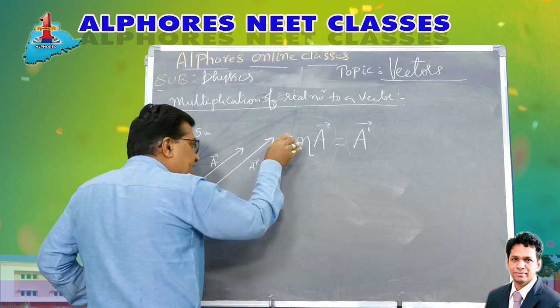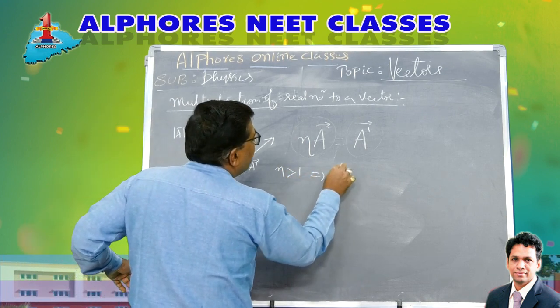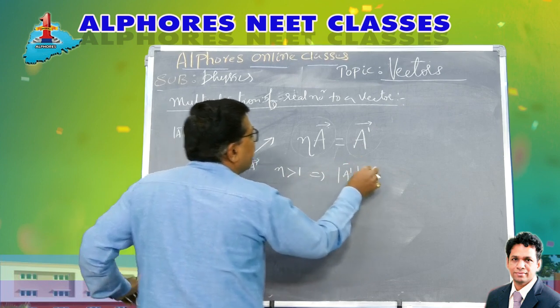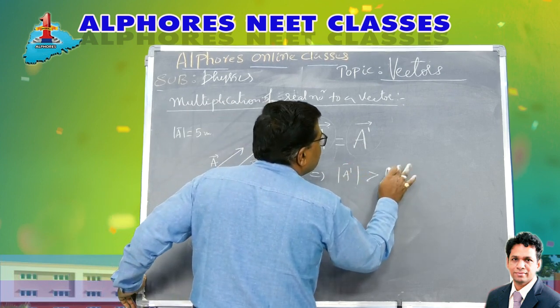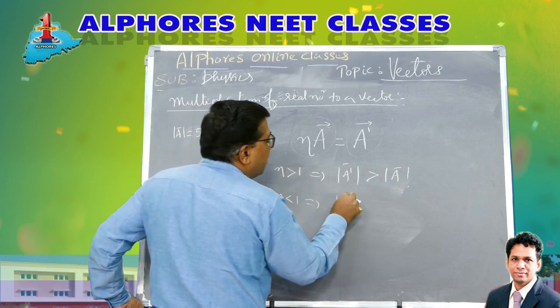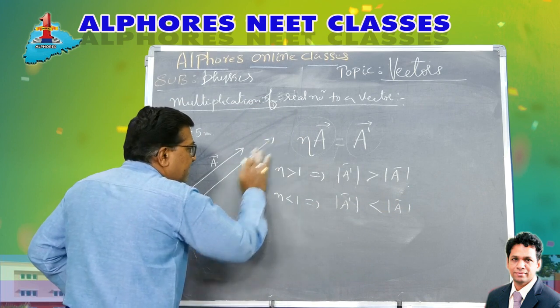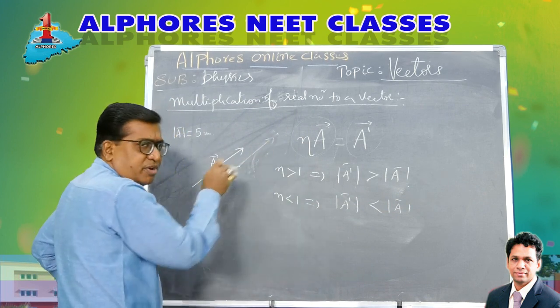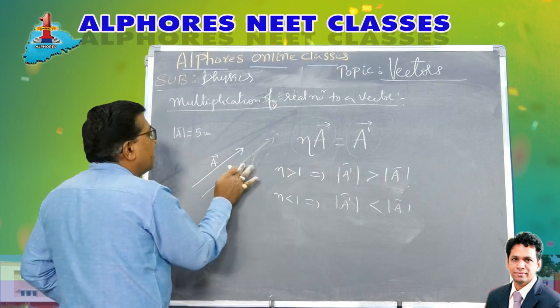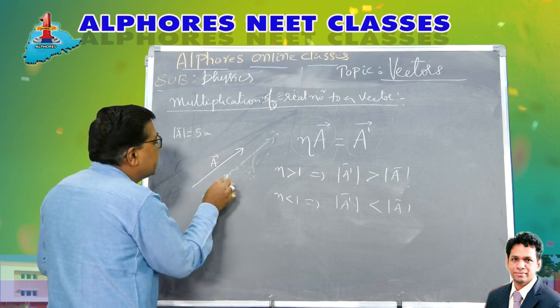Suppose n is greater than 1, then a dash bar will be a bit longer than a bar. If n is greater than 1, then the magnitude of a dash bar is greater than the magnitude of a. If n is less than 1, then the magnitude of a dash bar will be less than mod a. If n is a decimal less than 1, like 0.5 or 0.65, then it is lesser. But the direction will remain the same.